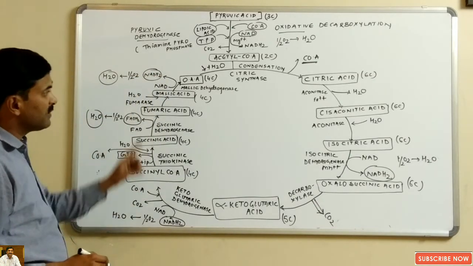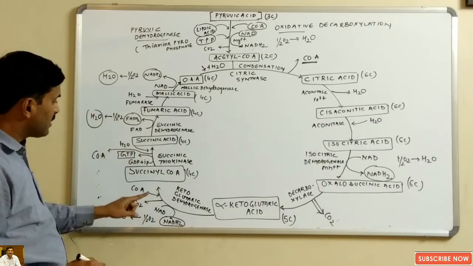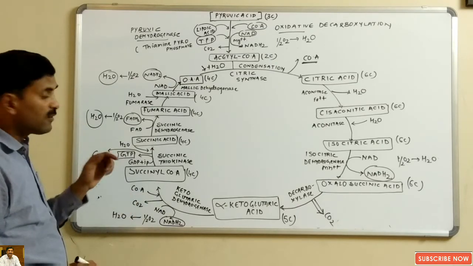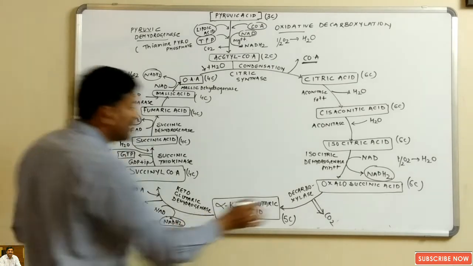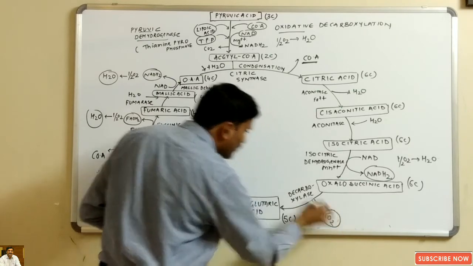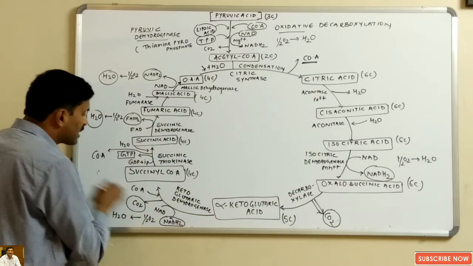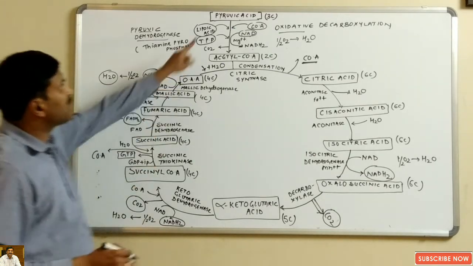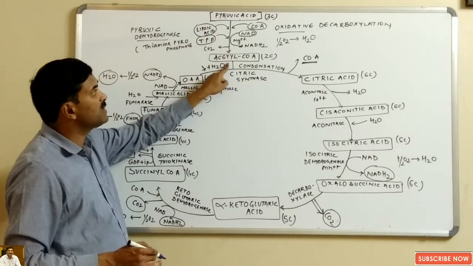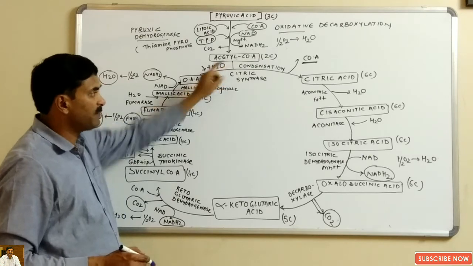And you can also see that there are 2 places where there is evolution of carbon dioxide. This is one place where carbon dioxide is evolved, and this is another place where carbon dioxide is evolved. And conversion of pyruvic acid into acetyl coenzyme A was an intermediate step.